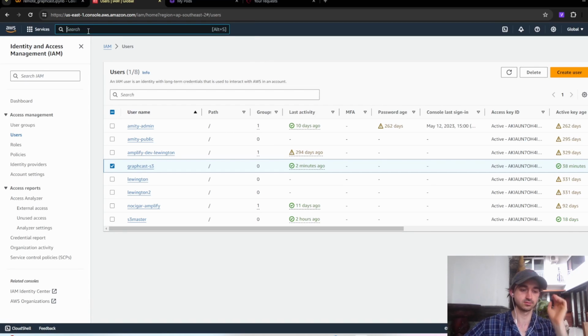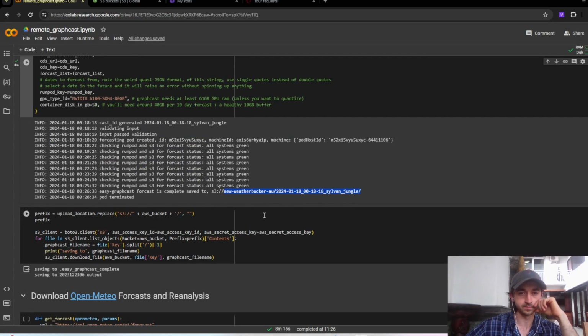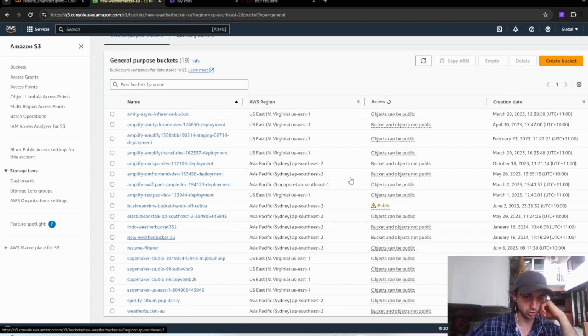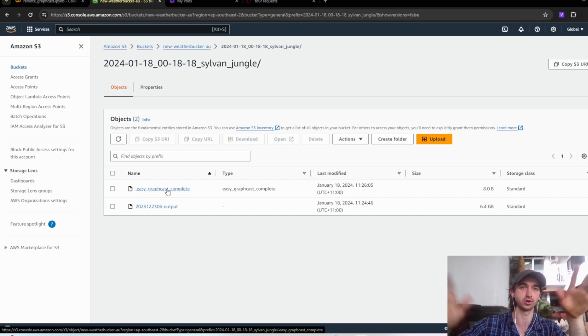So let's actually check that, see if that's the case. So S3, the new weather bucket, and it's got a funny name. Here we go, funny name, and great. This is just a file that I put there to make sure the code knows everything's complete, and this is the actual output itself.